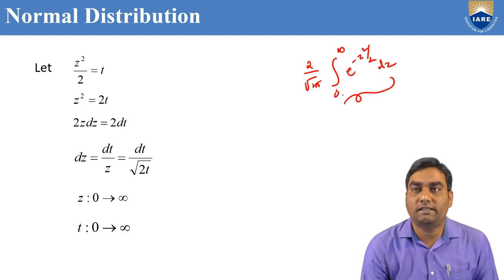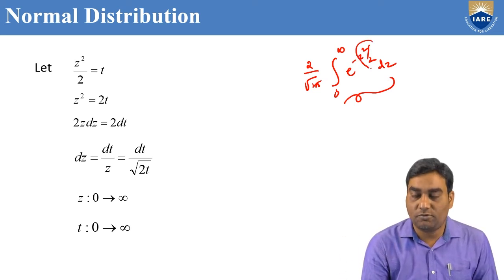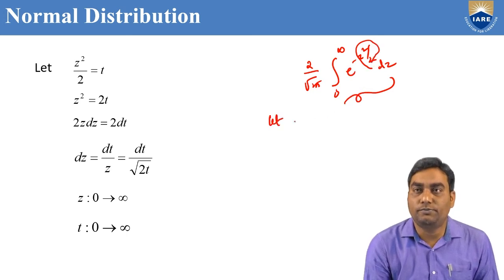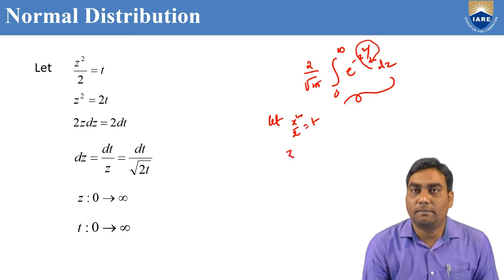Now we need to evaluate this integration by converting in terms of t, using the integration property. Let us assume z square by 2 equal to t. That means we are going to convert in terms of t. Z square equal to 2t.